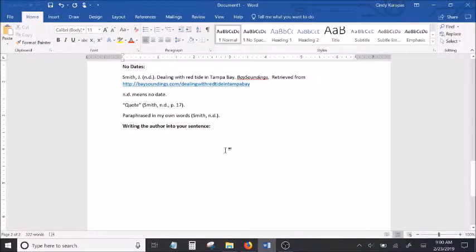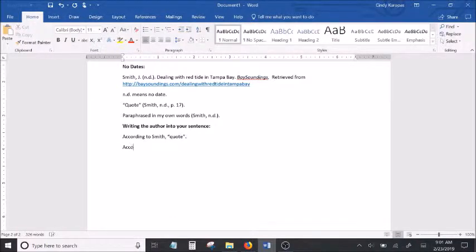Now, just like with MLA, there are two different ways you can document something. You can either use a citation like this, or sometimes we prefer just to write the name of the author directly into the sentence. Like if I wanted to write, according to Smith, comma, and then provide a quote.